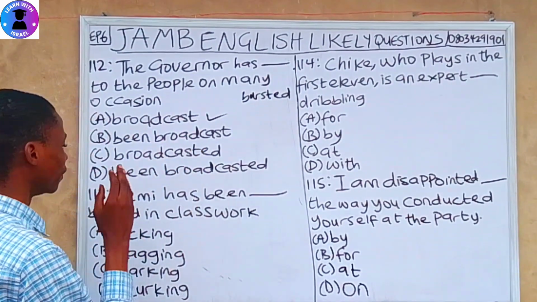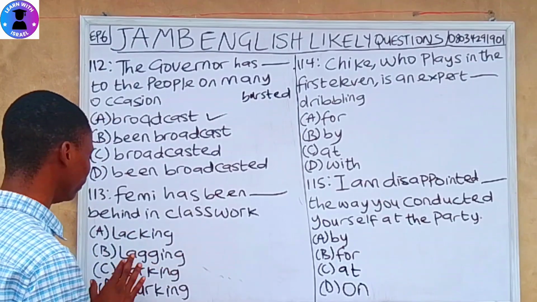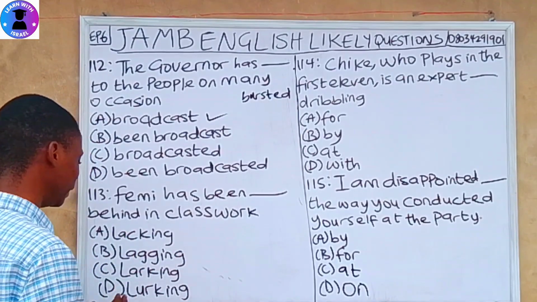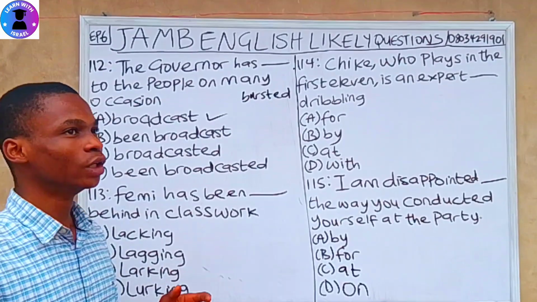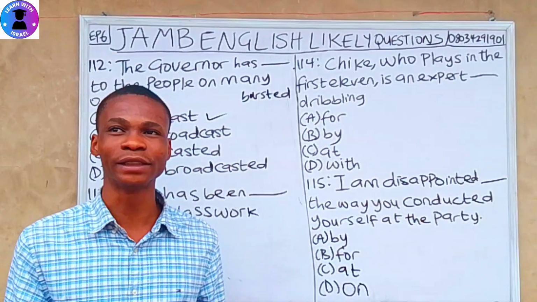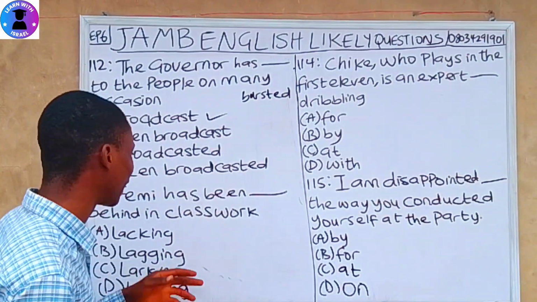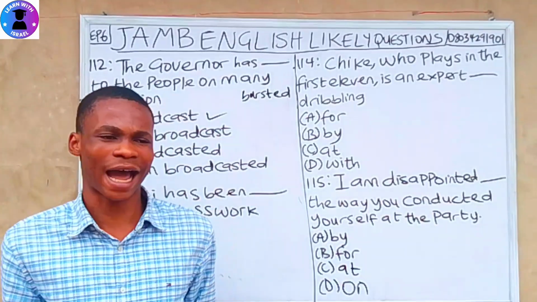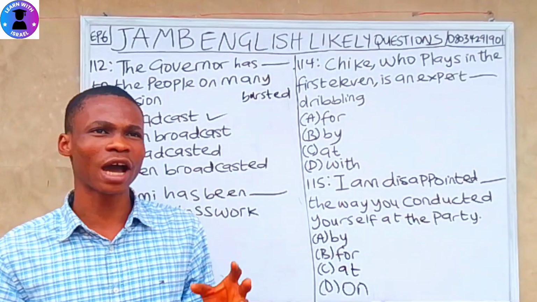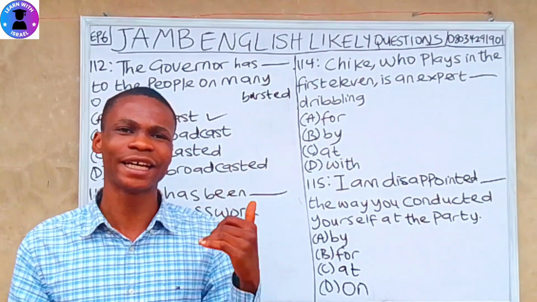Question 113. Femi has been dash behind in classwork. A, lacking. B, lagging. C, lacking. D, lacking. So option A, lacking, means to be in need of something that you really need and don't have. That's lacking. While option B, lagging, is to be behind others in a particular group or class. Lagging also means to trail others, to be behind others.